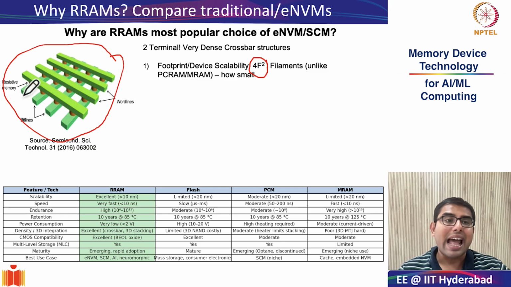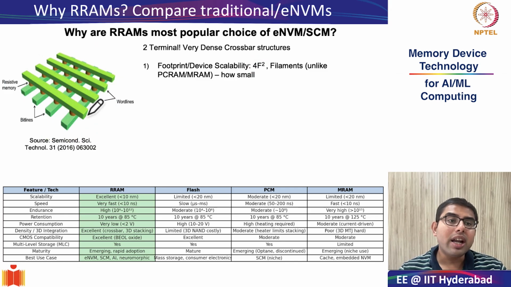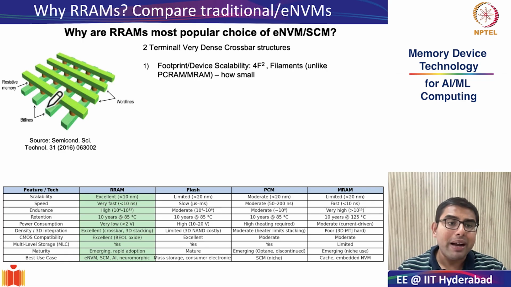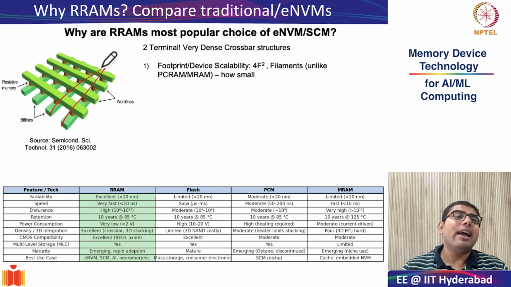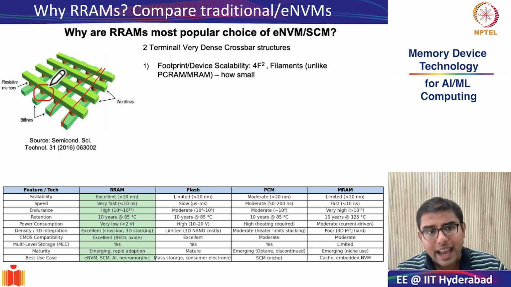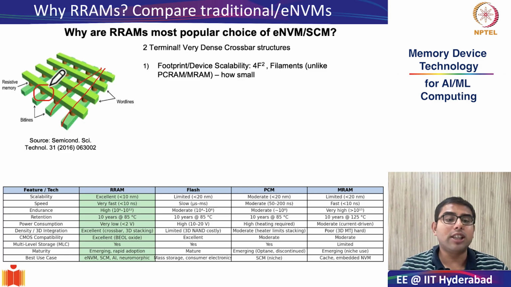These crossbar arrays are nothing but word lines, which are your top electrodes, going in this particular direction, and bit lines going in this particular direction. If you sandwich an oxide material or a simple dielectric material, which can be easily deposited by CMOS compatible processes, the promise is that there will be a very dense array.